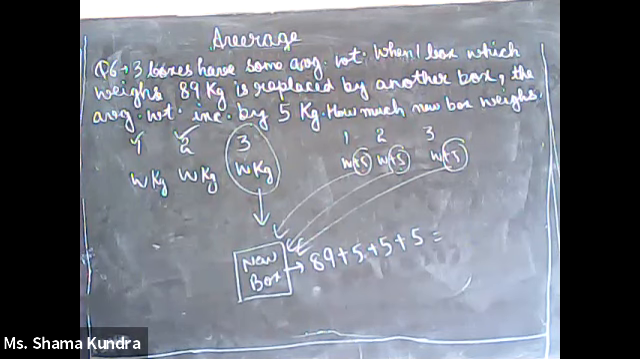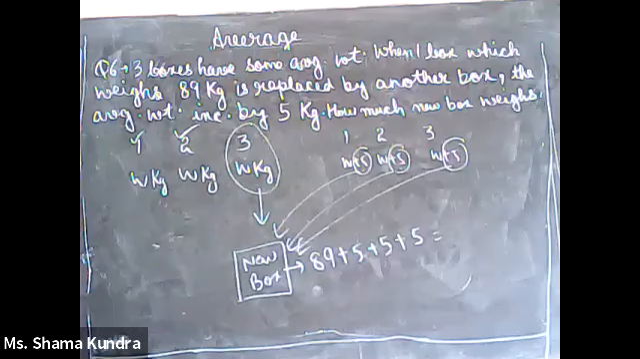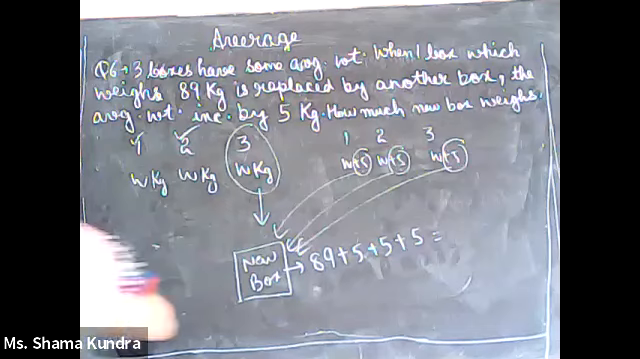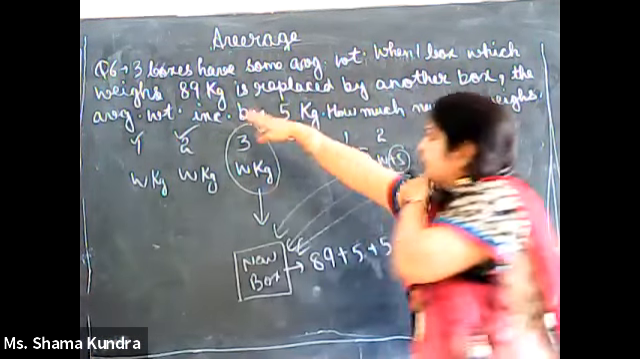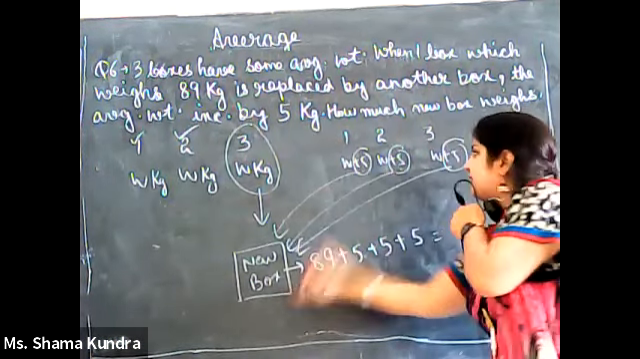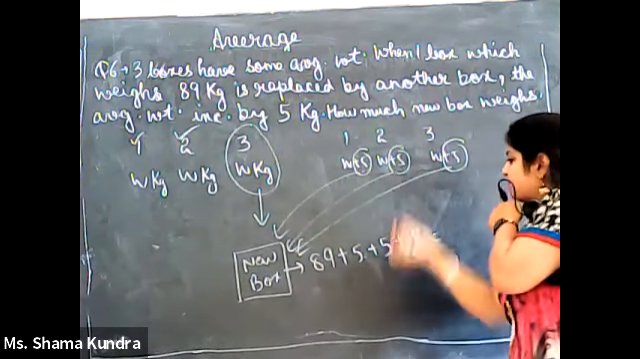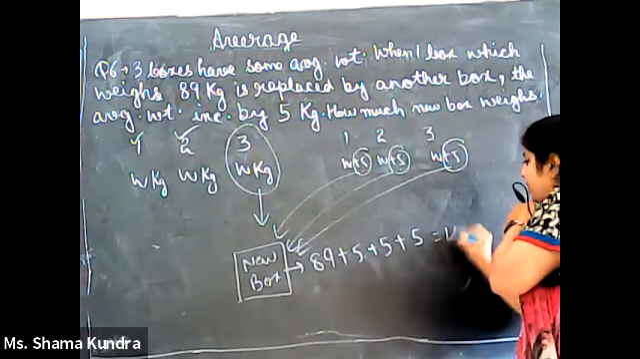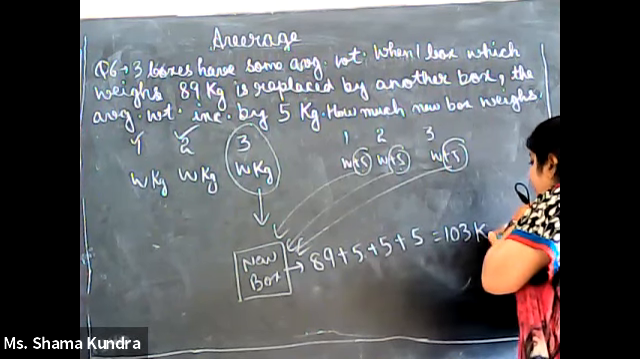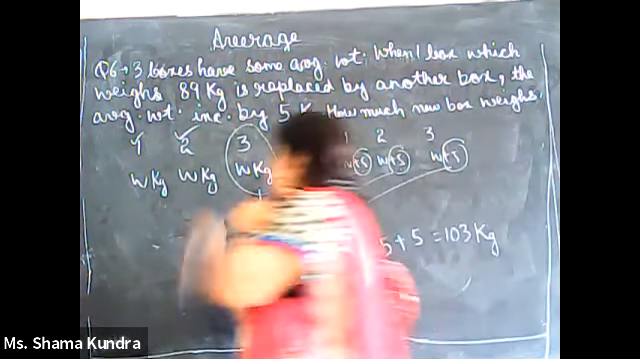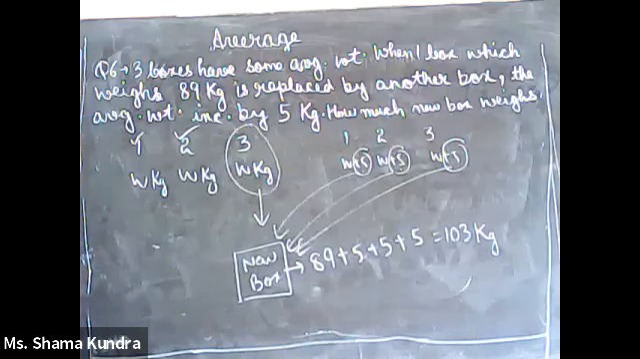And this new box, what will it do? It increases the average. Since it is increasing the average, that means it is adding weight. So the new box weight has to be greater than the old box weight. What should be the weight of the new box? It should be 89 as it is given, and it compensates this plus 5, this plus 5 and this plus 5. On adding, you will get 103 kg. This is the weight of the third box. It is 103 kg.